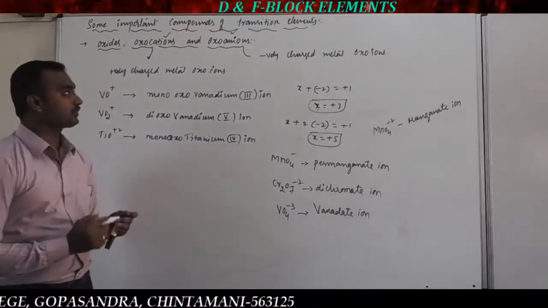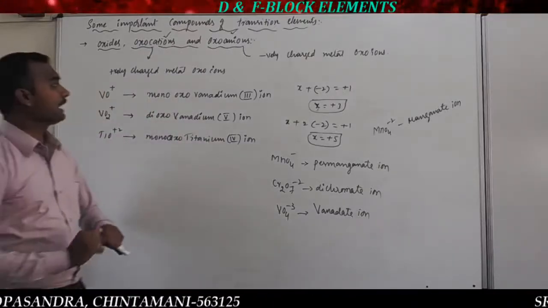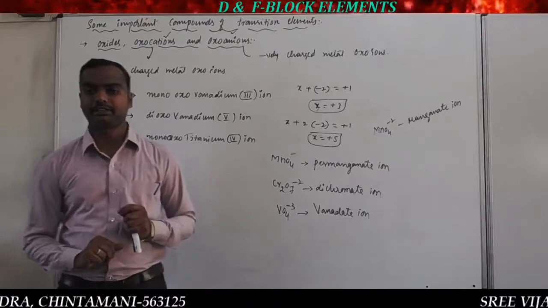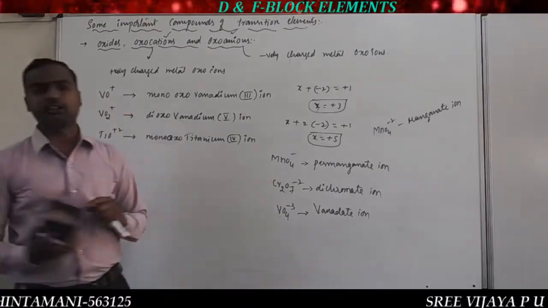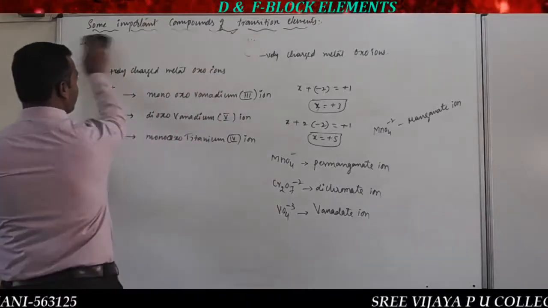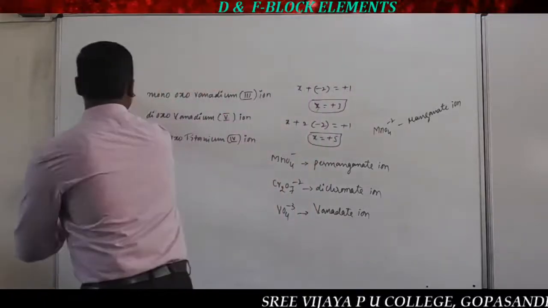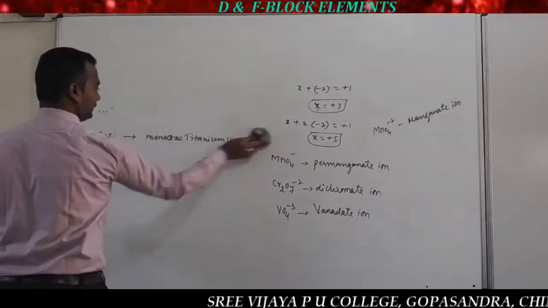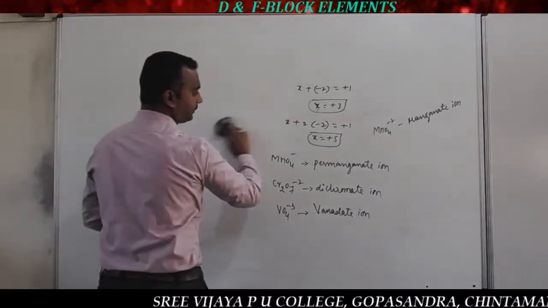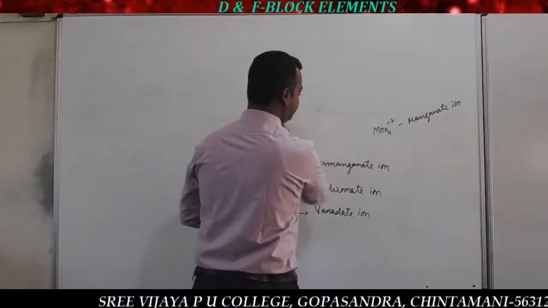So that's about the first topic, oxides, oxocations and oxoanions. Next, the important compound of transition elements is potassium dichromate.